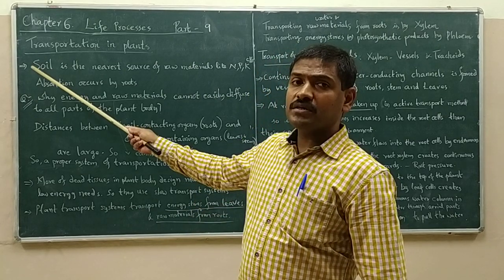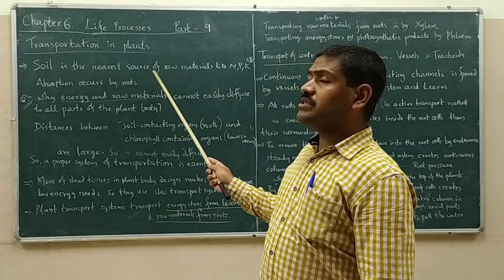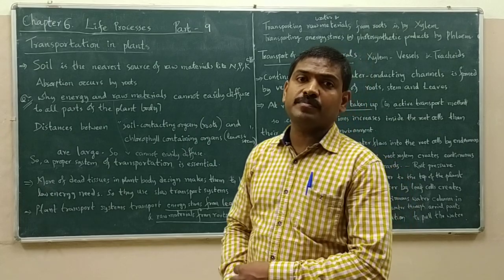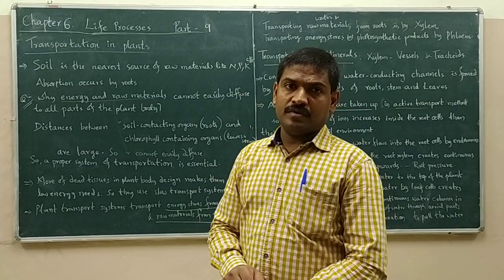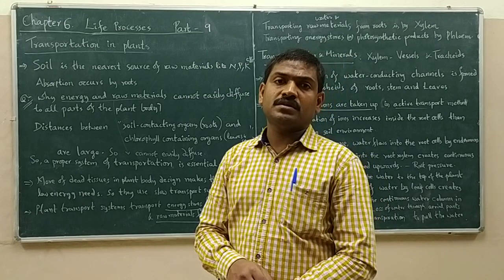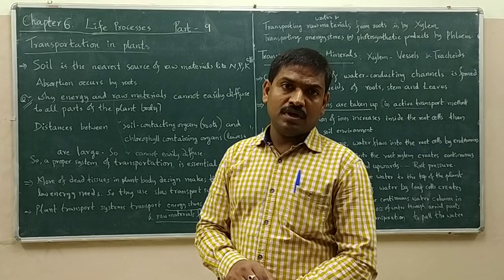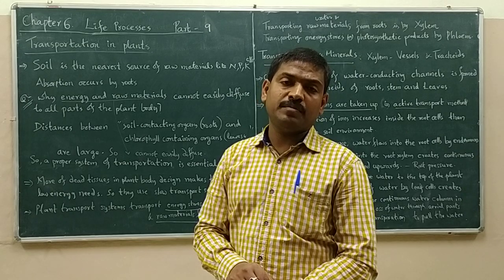For plants, soil is the nearest source of raw materials like nitrogen, phosphorus, potassium, magnesium, zinc, etc. We have learned in class 9, in the chapter Improvement in Food Resources, that plants require several macronutrients and micronutrients.